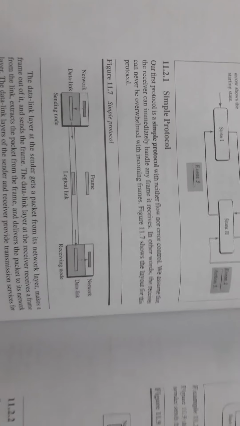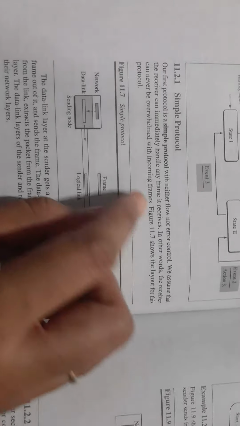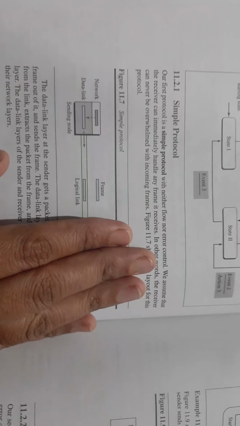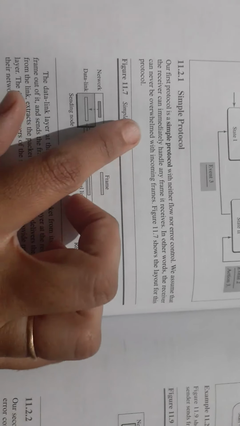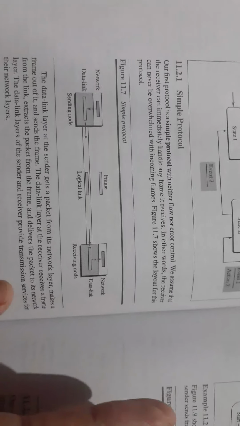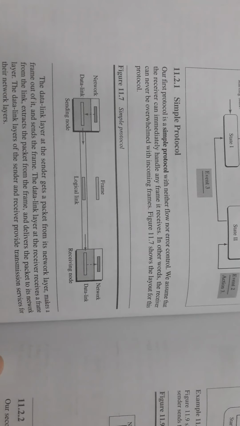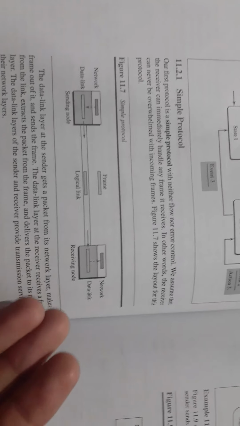Now let us study the first protocol of the data link layer, that is the simple protocol. It is the simplest protocol, which has no error and flow control strategies. We assume here that the receiver will immediately take any frame it receives from the sender. A receiver will not encounter any congestion, any traffic, no errors.